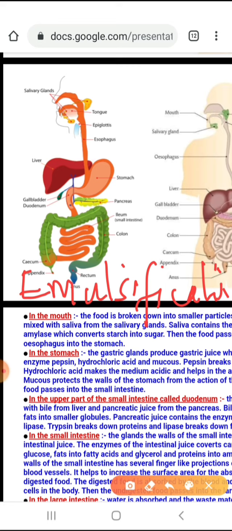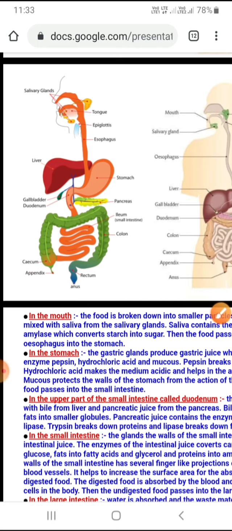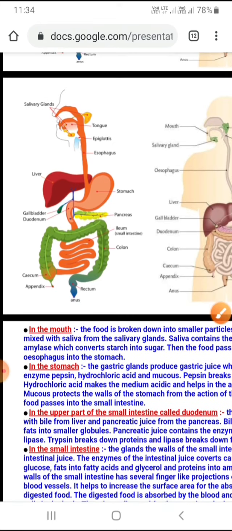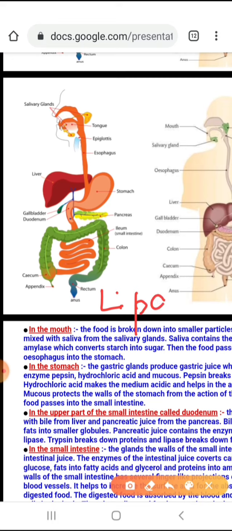Now, next is the role of the pancreas. The pancreas produces pancreatic juices, in the form of trypsin, chymotrypsin, and one more, lipase. These three act on the acidic component of food. But remember, trypsin and chymotrypsin will act only on protein, and lipase will act only on fat, right?